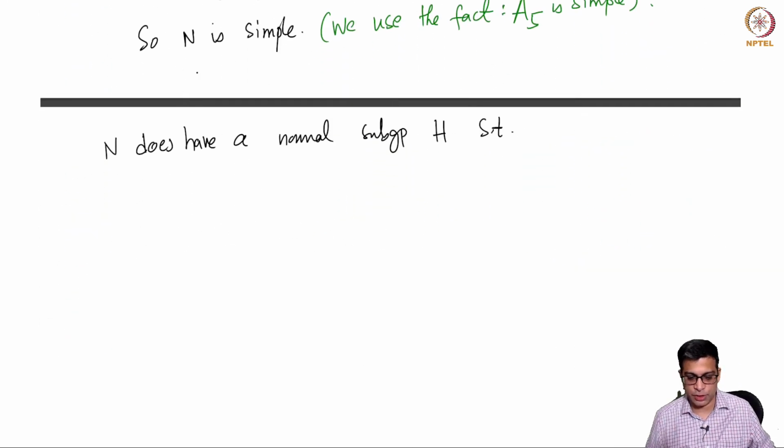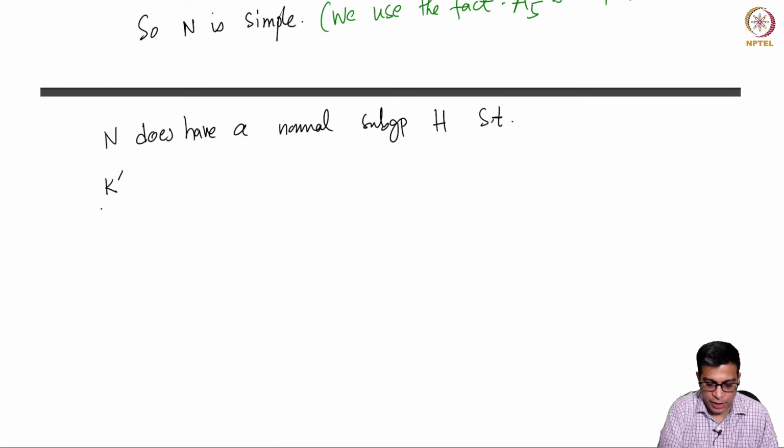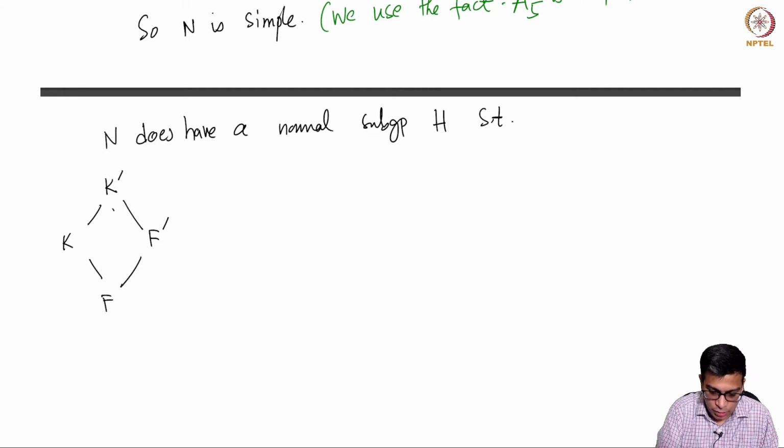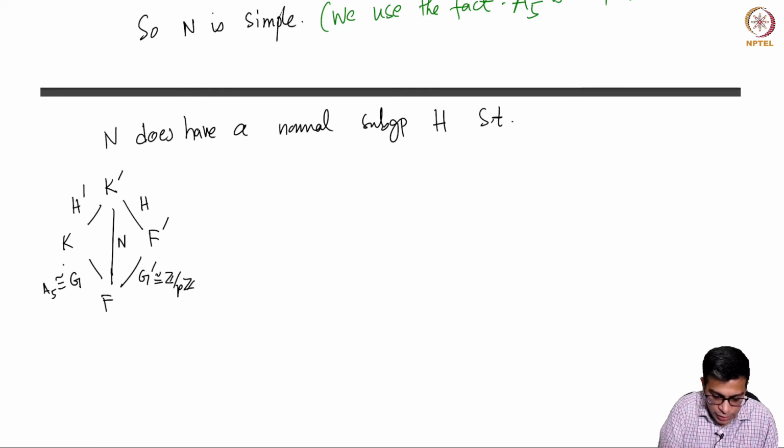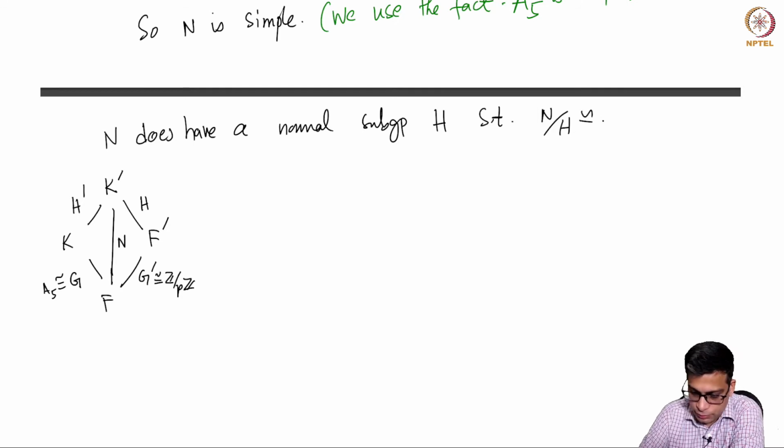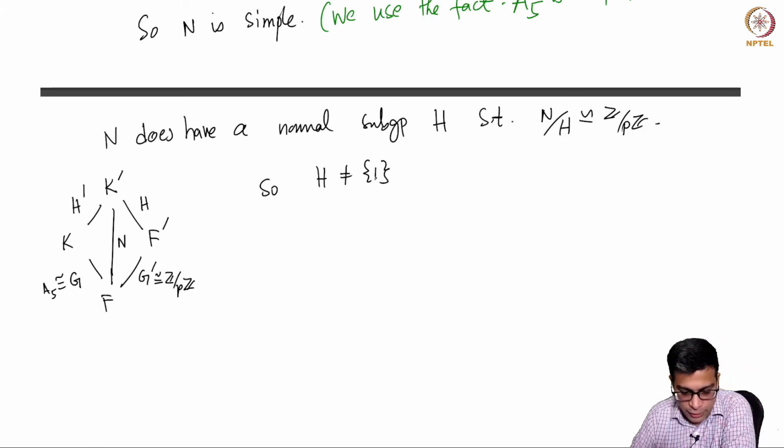So maybe I should just draw the picture again here. So you have K prime, K, F prime, F, and this is N, this is H, this is H prime, this is G, which is A5, and this is G prime, which is Z mod PZ. This is really an isomorphism. So N does have a normal subgroup such that H is not trivial obviously, because